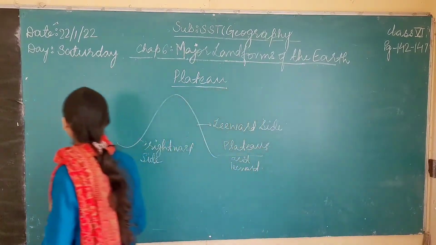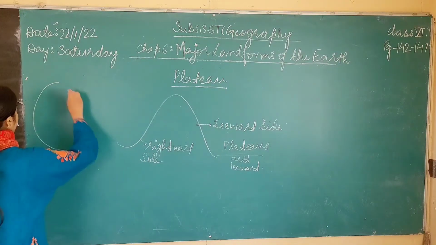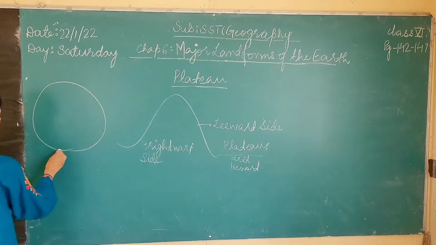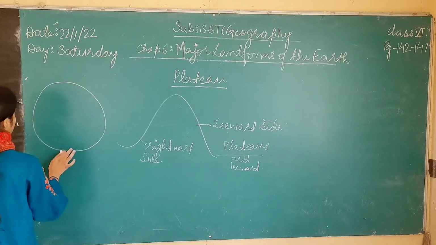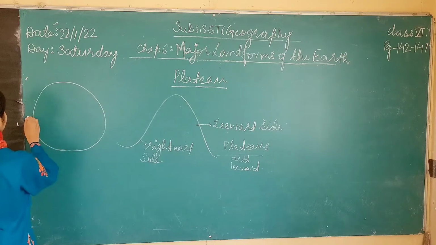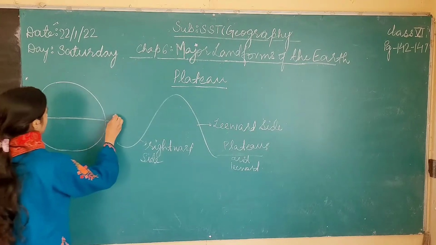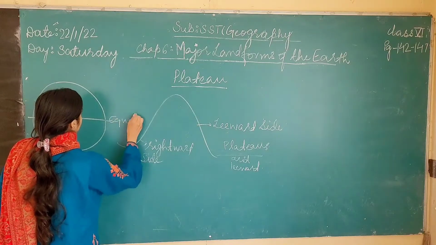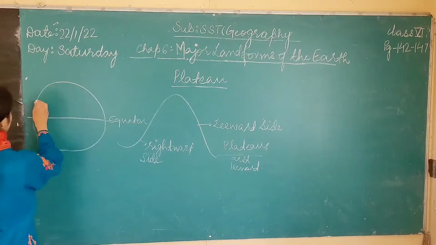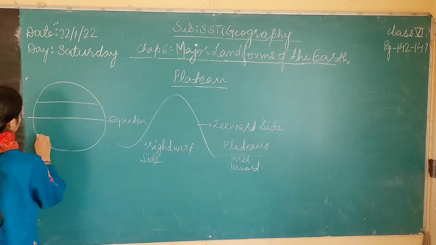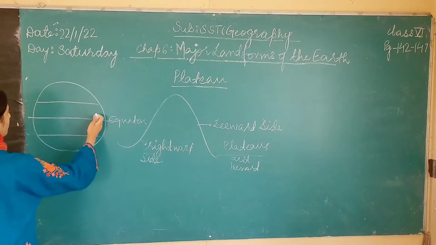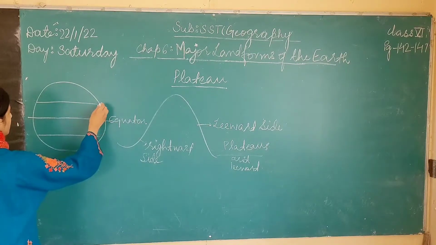Then the plateaus are also found near the tropics. Let us say this is Earth. Earth is in the shape of a sphere. Then in the middle of it there is the equator. And these are the two tropics, on both sides of the equator.